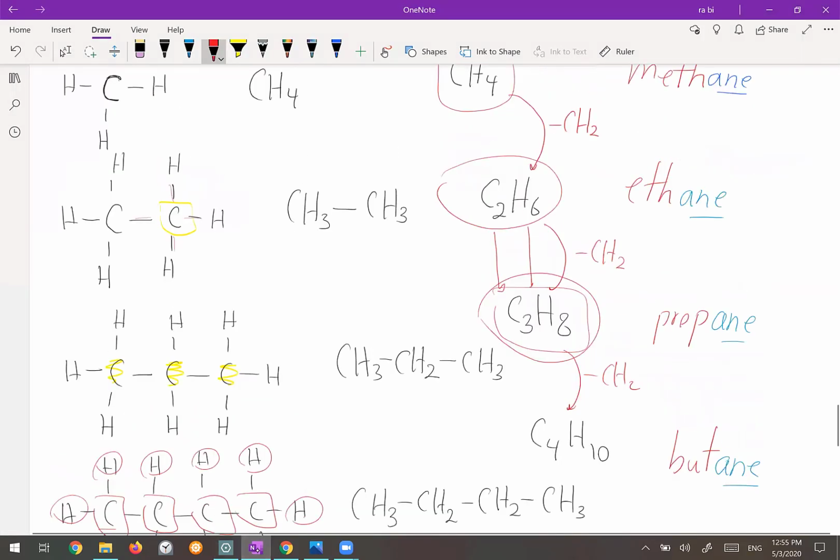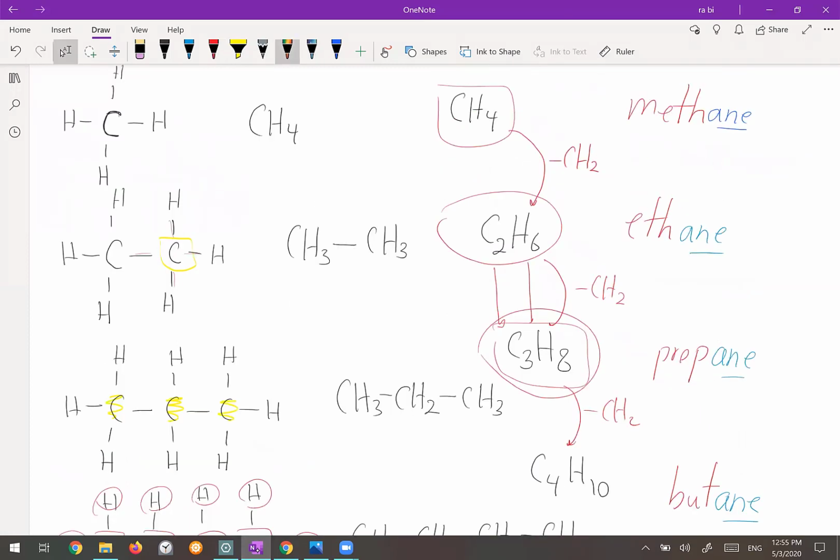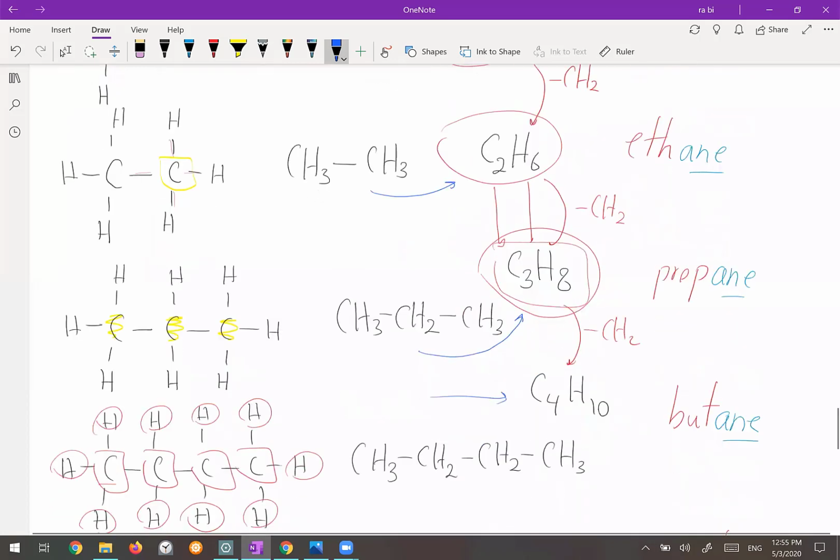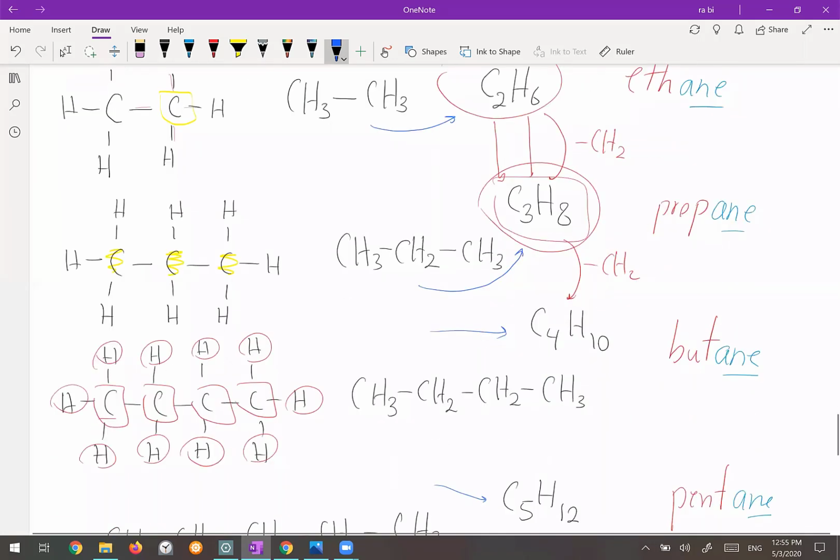So look at the chemical formulas that we have here. Okay, CH4, then C2H6, then C3H8, then C4H10, then C5H12.